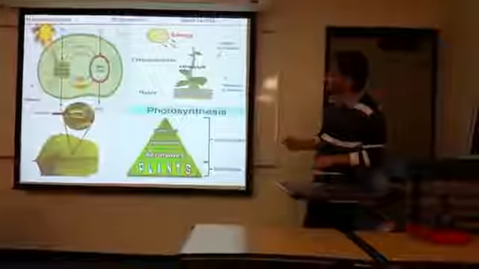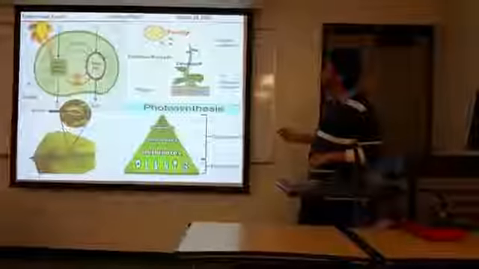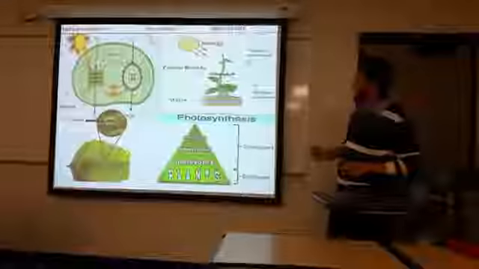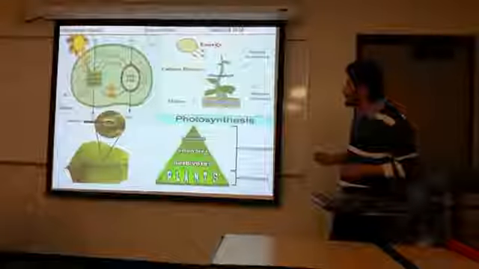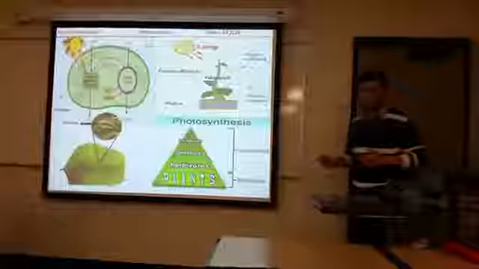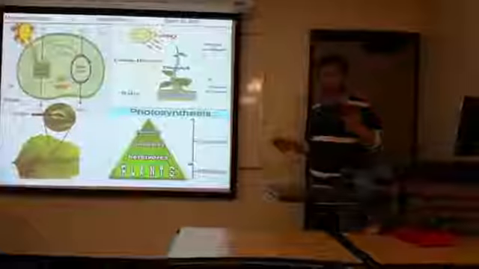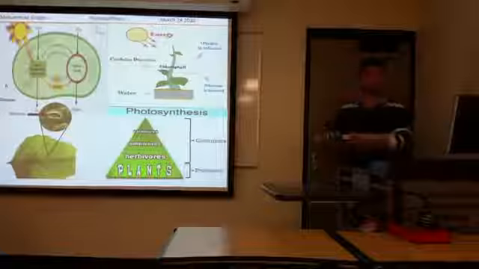Photosynthesis is the process by which a plant can use carbon dioxide from air and light from the sun to make sugar, glucose, which is food. So it converts light energy to chemical energy. Photosynthesis came from Greek words. Photo means light, synthesis means make something.